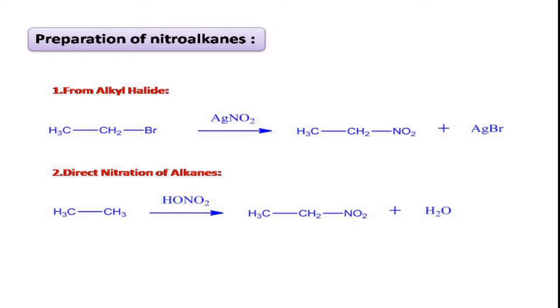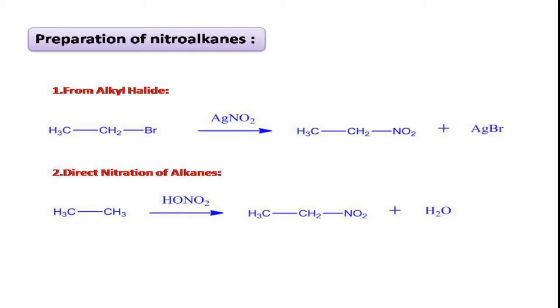Due to the difference in the boiling points of the nitroalkane and alkyl nitrite, we can easily separate them by using the physical technique, that is fractional distillation. Based on fractional distillation, we can separate the mixture of alkyl nitrite as well as nitroalkane, because they differ in their boiling points, right?